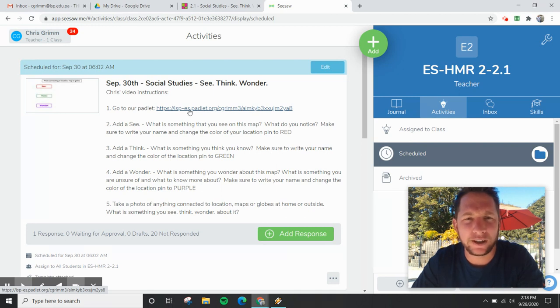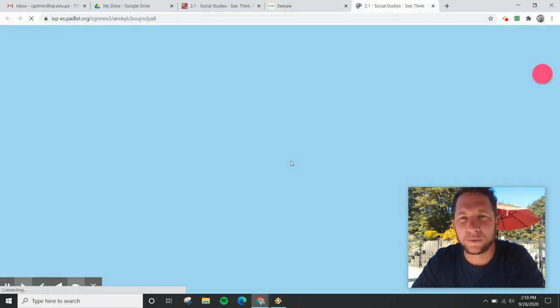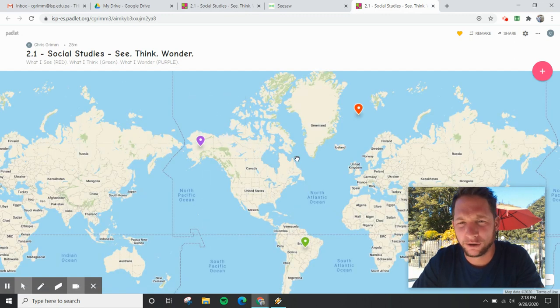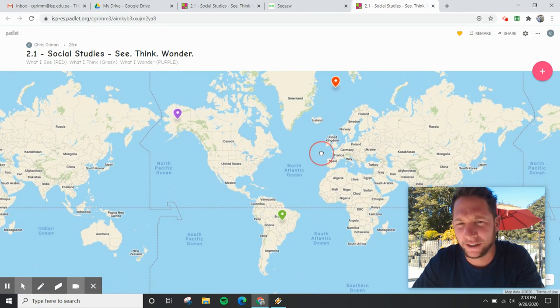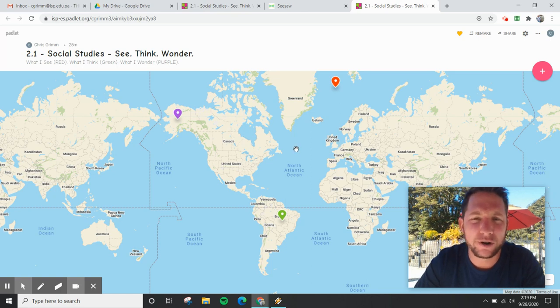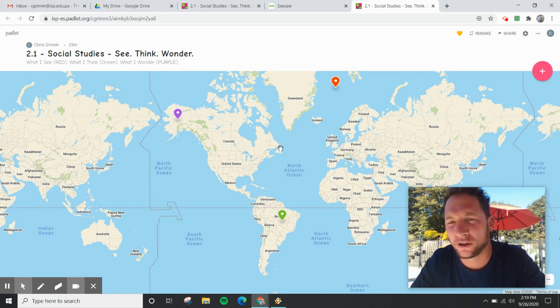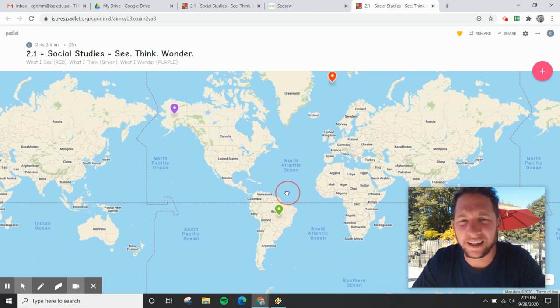I'm going to click on Padlet, and you will be brought to a map that looks similar to this. Maybe some more pins. What I want you to do is first talk about what we see. Only things you see, not what you know about or what you have questions about, just what you see. So when I'm looking at this, I see a lot of blue. Now I want to tell my teacher about it.